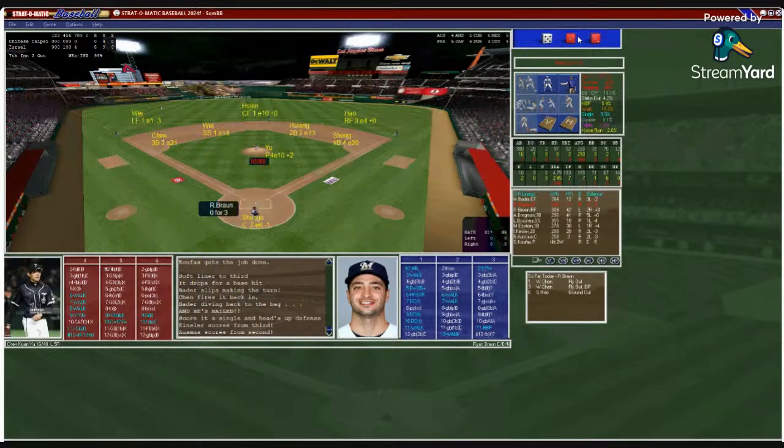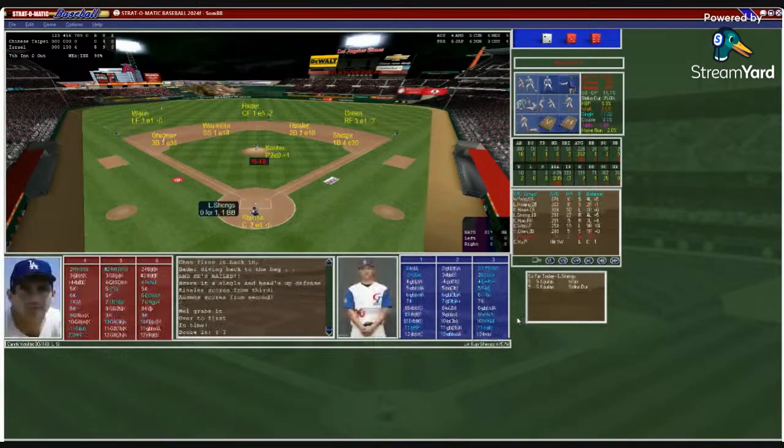Soft line at third. Drops it for a base hit. Bader slips making the turn. Chen fires back in. And Bader's nailed at third. So a single and a heads-up defensive play. Auspice did score from second. So it's 5-0. We head to the 8th. Koufax still in there. May give him another inning.